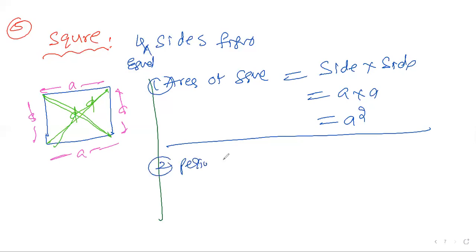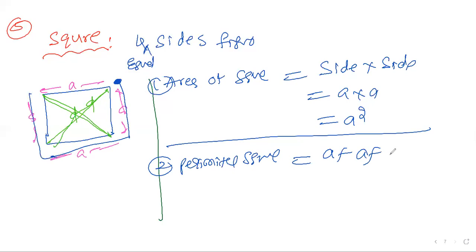Next, perimeter of square. What is the perimeter of square? You can start from here. Here to here, A. Plus here to here, A. Plus here to here, A. Then here to here. We are making a fencing, completely. So it becomes A plus A plus A plus A. What is the answer? 4A. This is the perimeter of square.